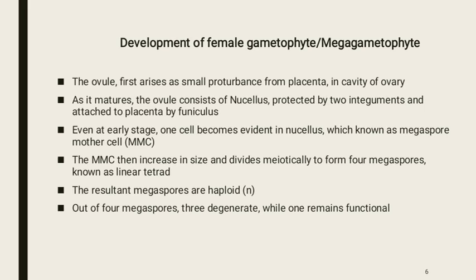It then increases in size and divides twice meiotically to form four megaspores, known as a linear tetrad. The first division is a reduction division, and the resultant megaspores are haploid. Out of the four megaspores, three degenerate, while one remains functional.